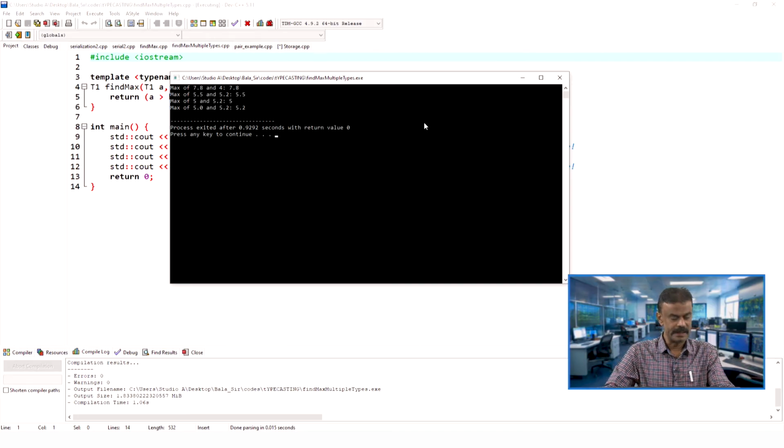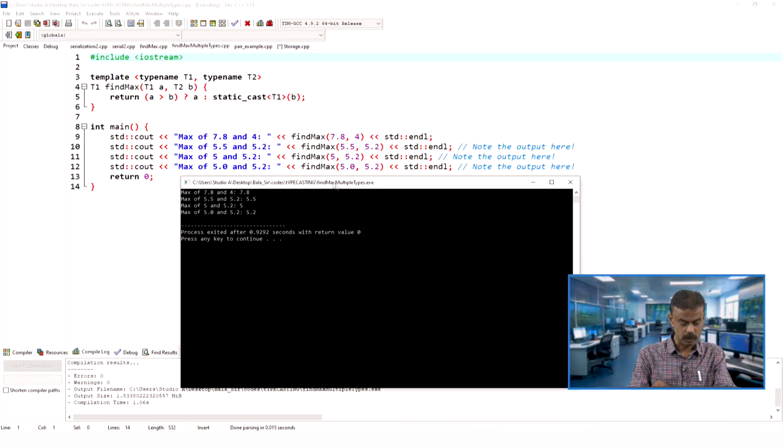So, you have to be a little careful when you are using more than one type name in your logic. What you can do in this case is do it the other way around. When you go to the program, you can see that it returns A greater than B. Here you do the typecast, static_cast T2 of A, and here it is B. This problem will be solved.